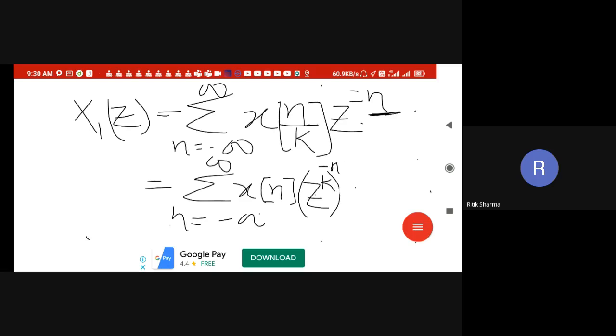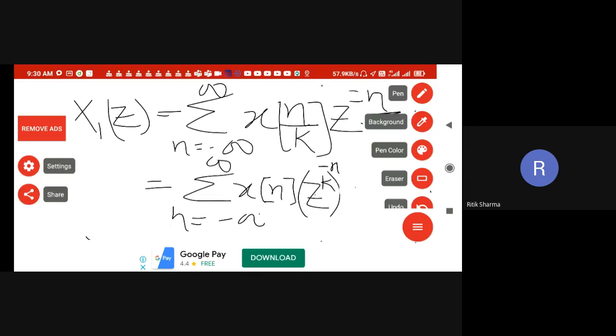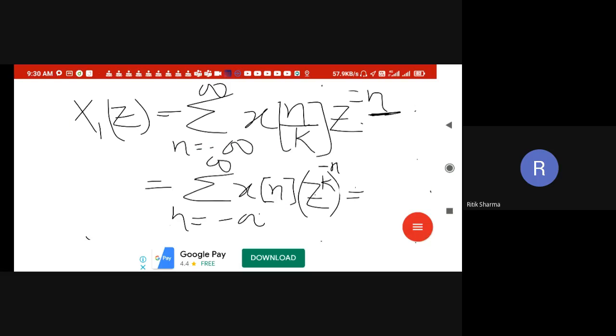And if you visualize it clearly, it is nothing but X of z to the power k.